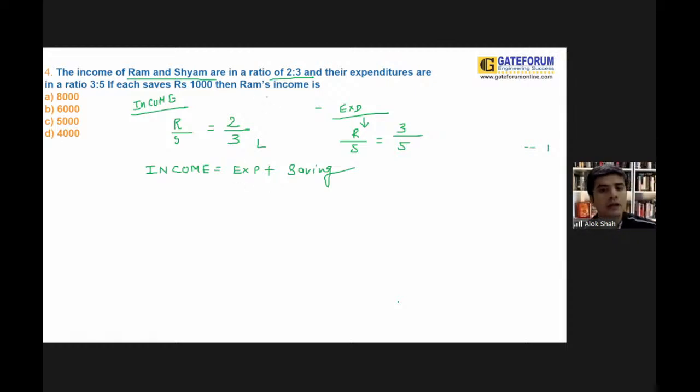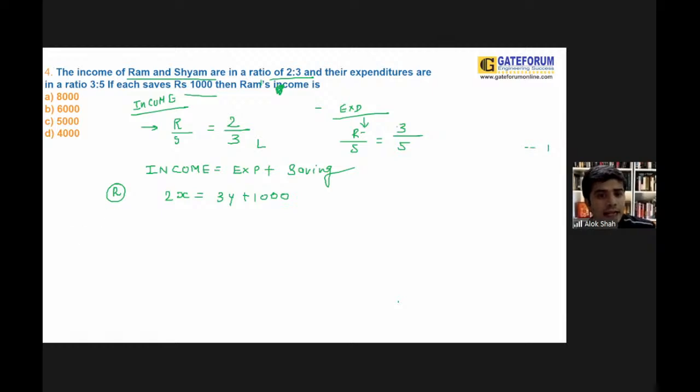Right? Now, when you talk about Ram, the ratio of Ram's income is 2x, and his expense is 3y. And each saves rupees 1,000, so you are writing plus 1,000. So the equation for Ram could be 2x = 3y + 1,000.